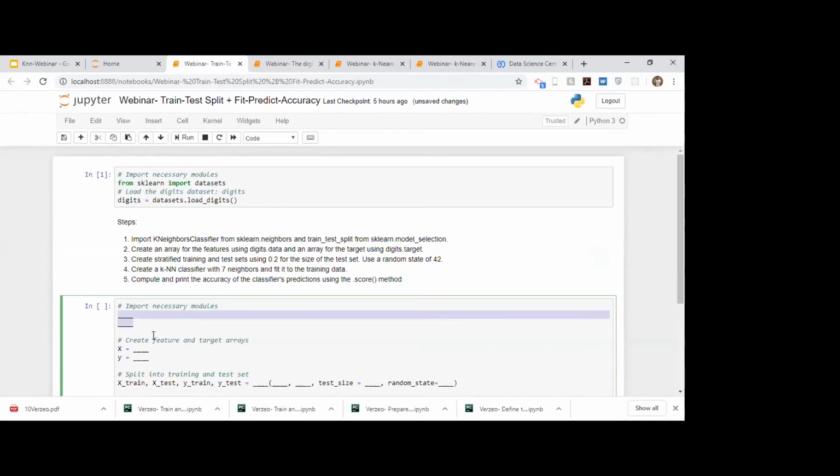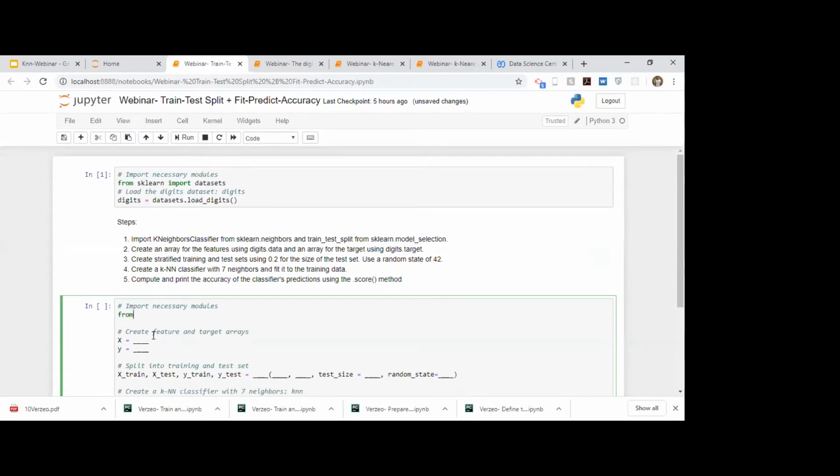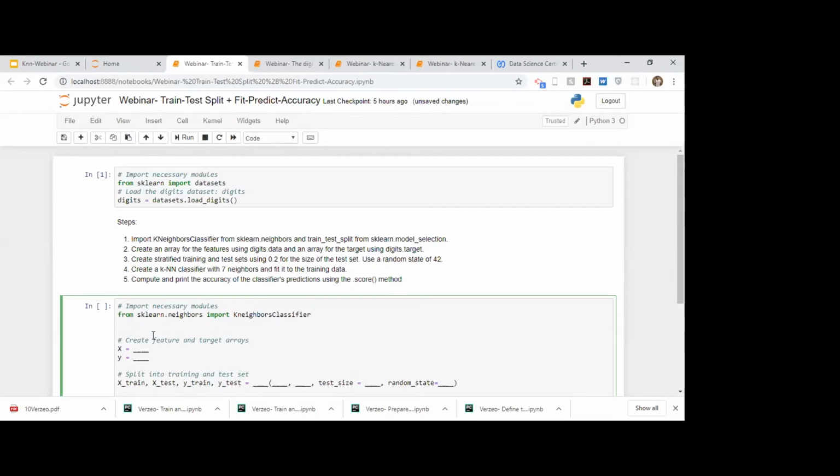So let's do that. from sklearn.neighbors import KNeighborsClassifier. I guess this would be capital.